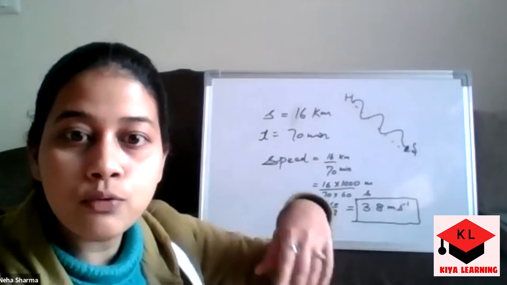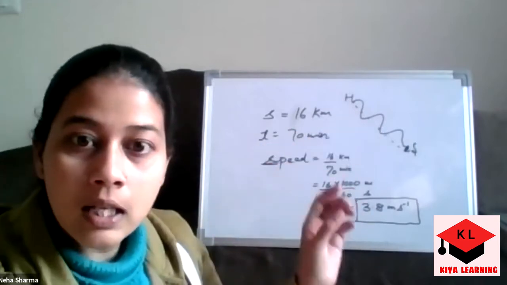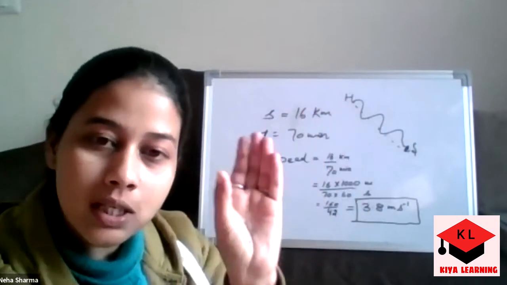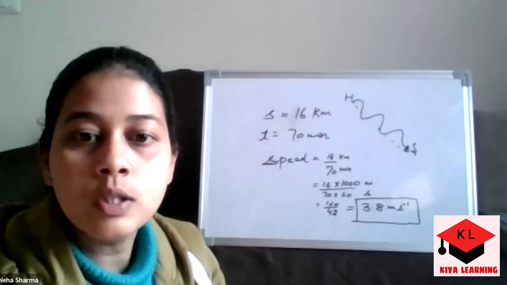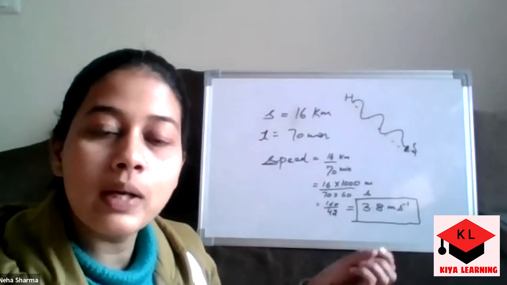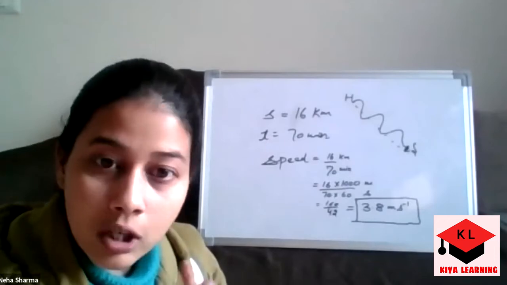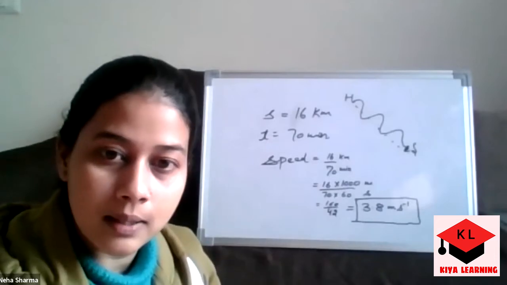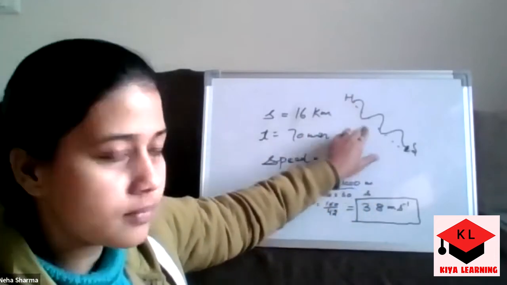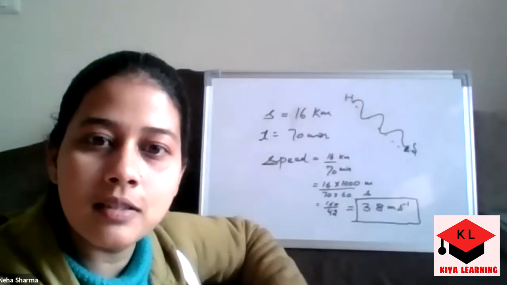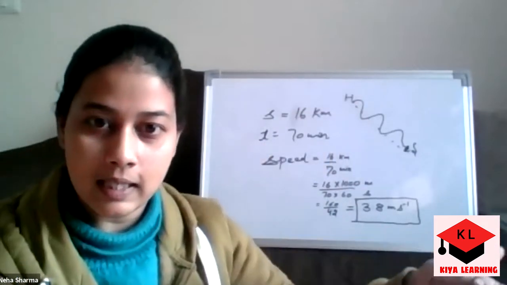So if someone is following the actual path, the distance upon time is speed. But if someone is following a straight path, that is not a distance, that is a displacement. Displacement upon time is velocity. If you go on the highway and you want to measure the speed, it's not speed, it's a displacement. Every time it's a straight path?